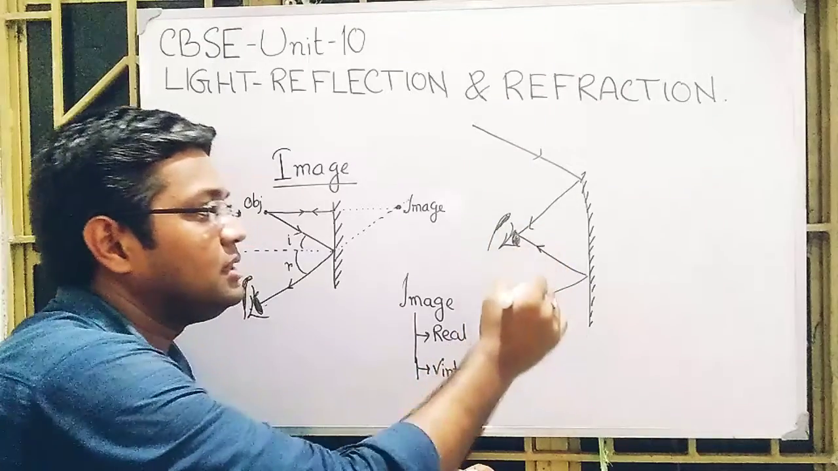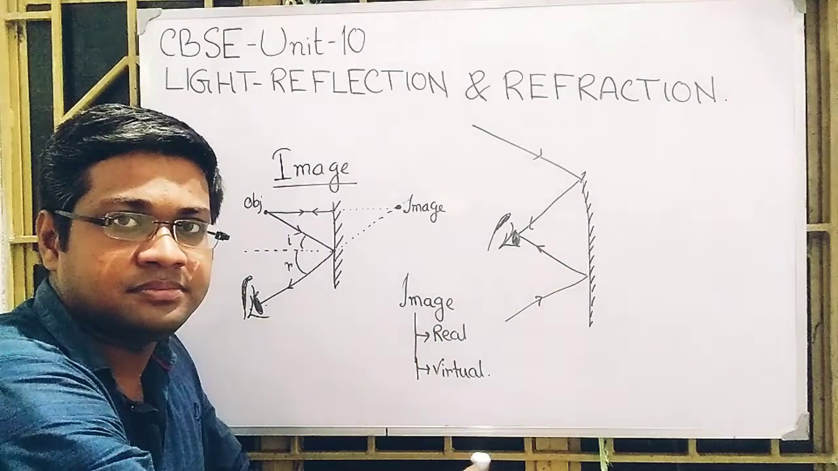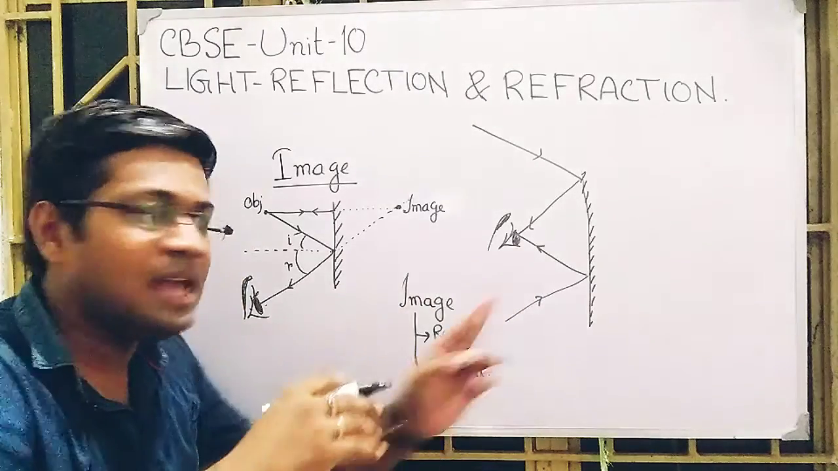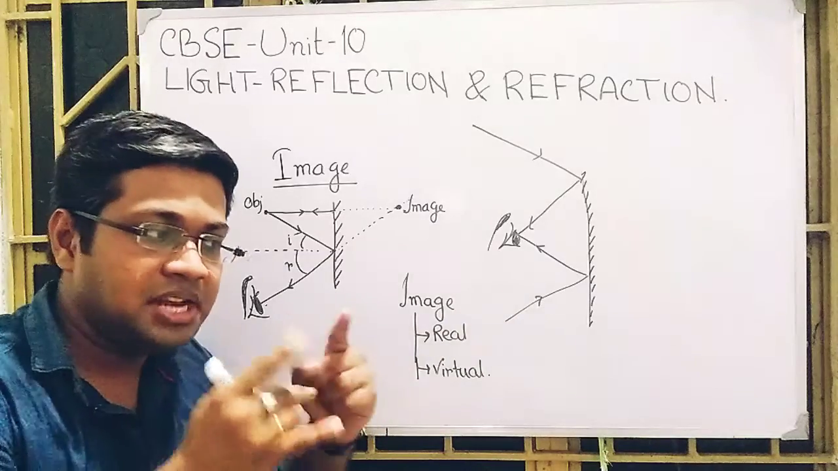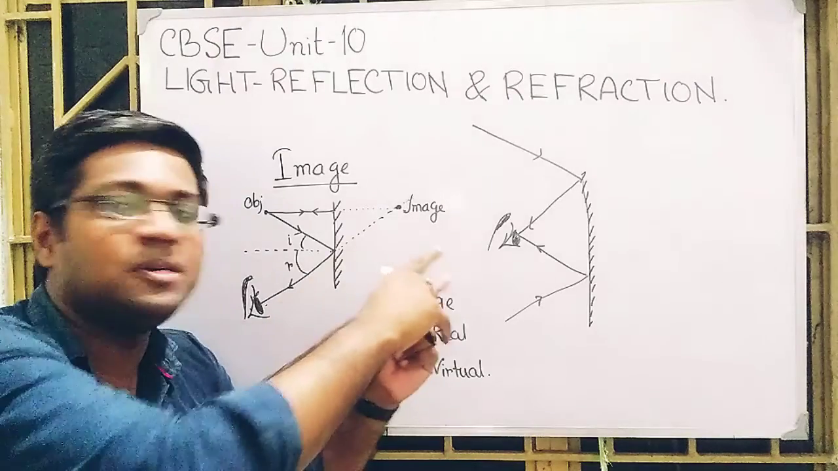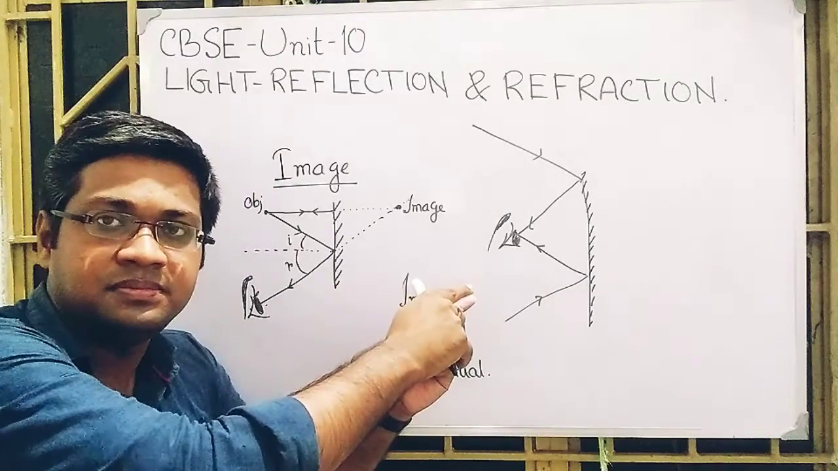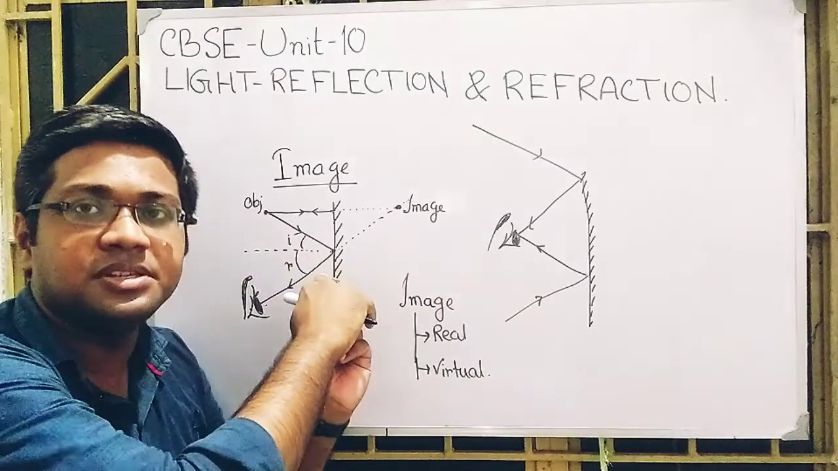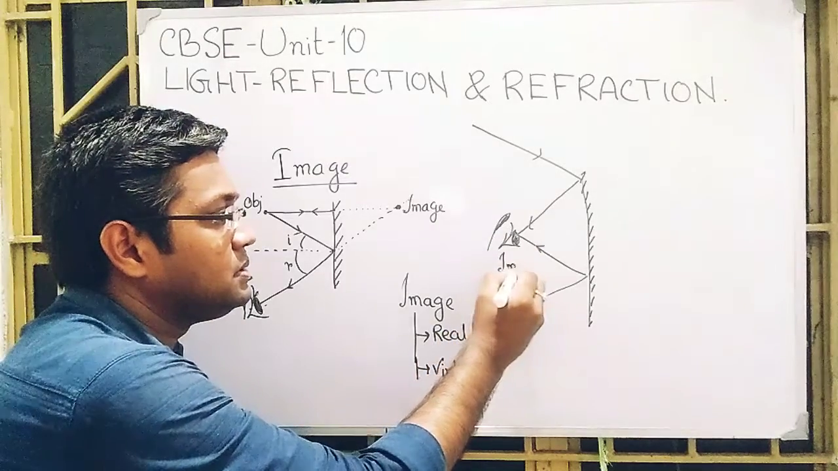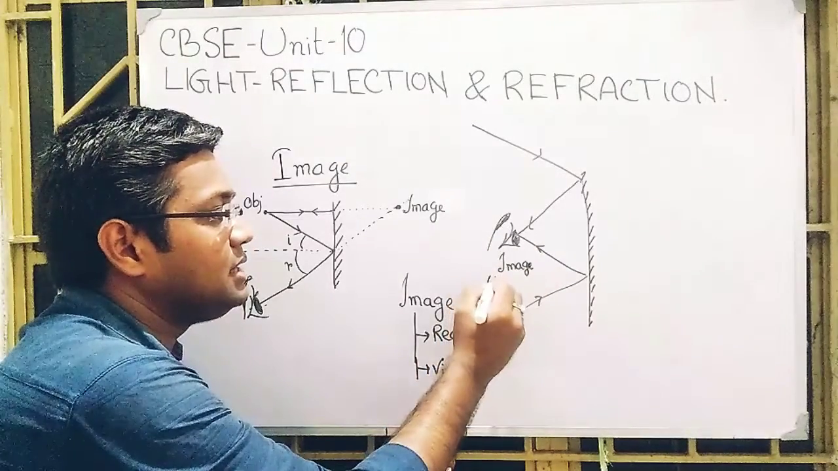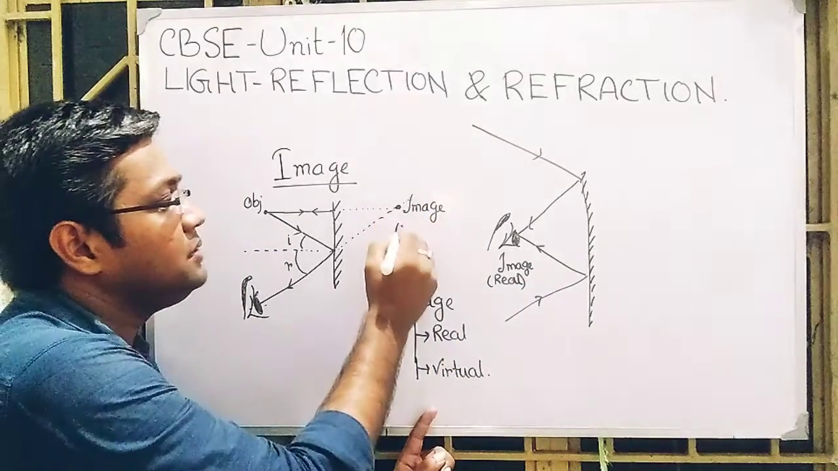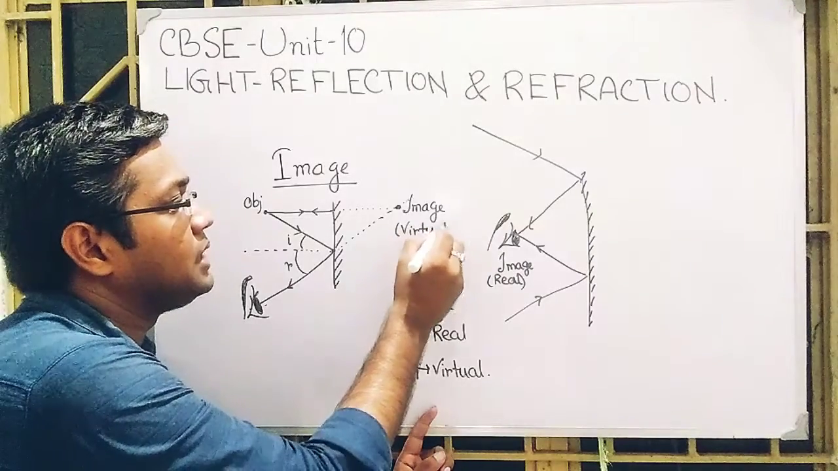So here you can see the light rays actually meet. Here the image that is formed, after the intersection of the reflected rays, this type of image formation is called the real image formation. And here this type of image formation is called the virtual image formation. So here the image formed is real, and here the image formed is virtual.